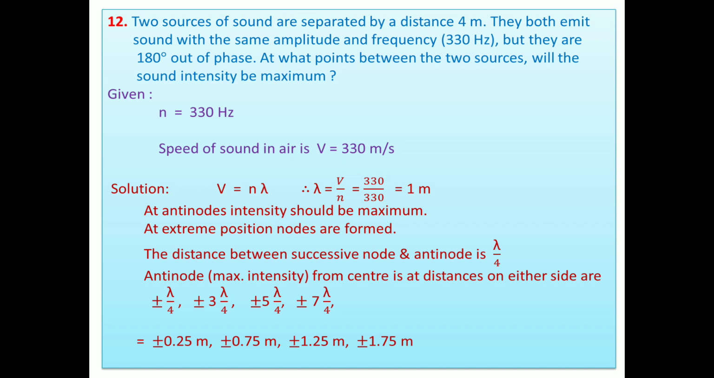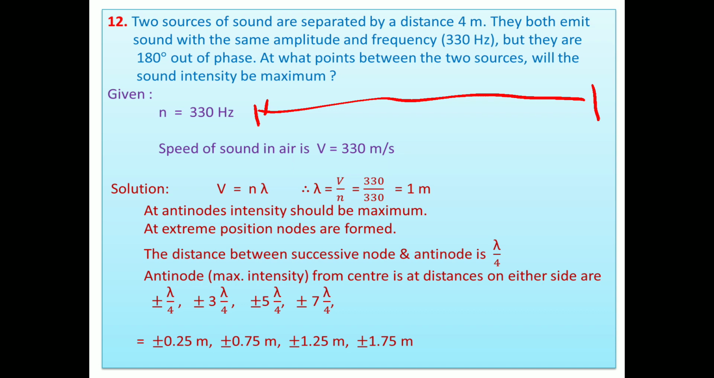Means it is the case of the stationary wave. One wave with two identical progressive waves traveling along the same path in opposite direction interfere with each other. Then how can we take it? What is the distance between them that is given? It is a 4-meter distance that is given. Interesting one, huh? 4 meter is given.